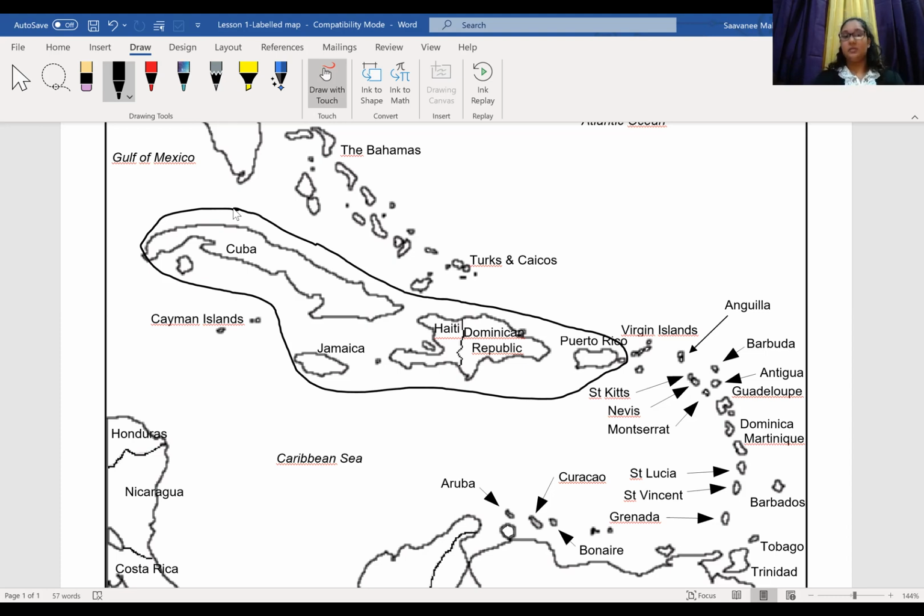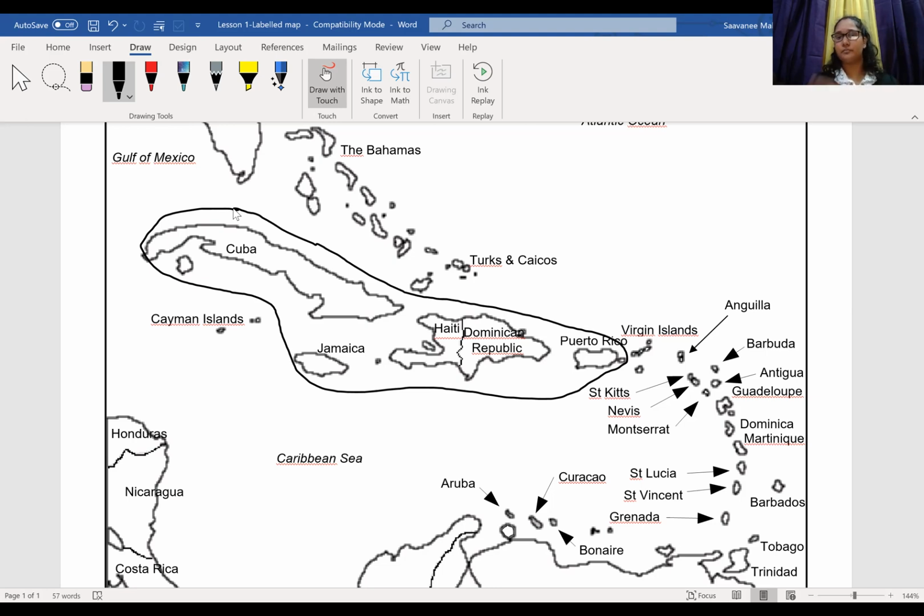Yes, Cuba, Jamaica, Puerto Rico, and you see the one island that Haiti and the Dominican Republic share. That island is called Hispaniola. So that's one island divided between Haiti and the Dominican Republic.